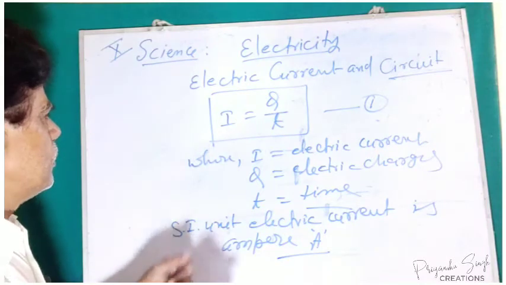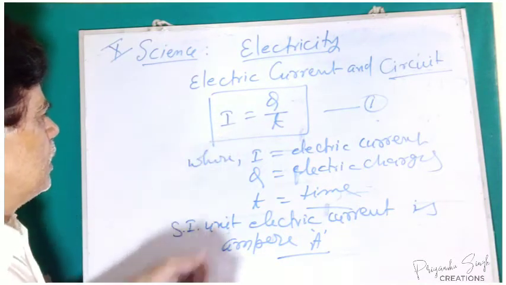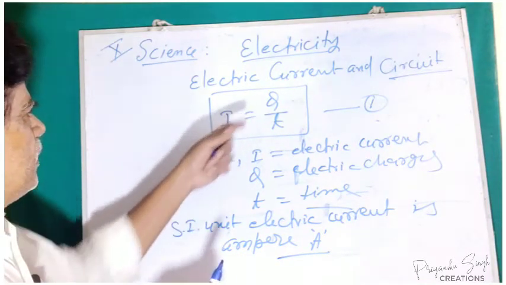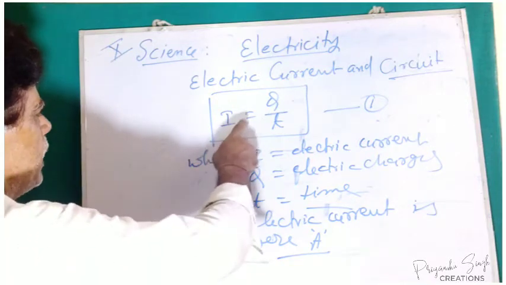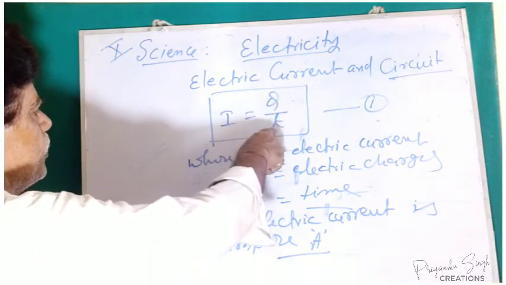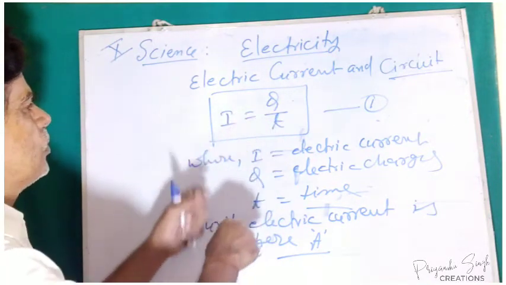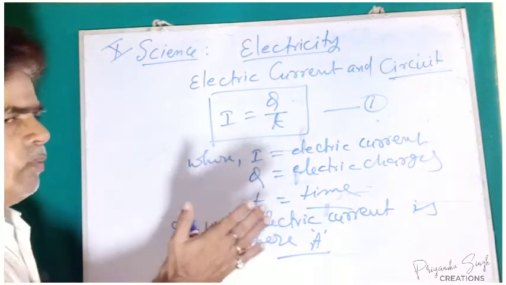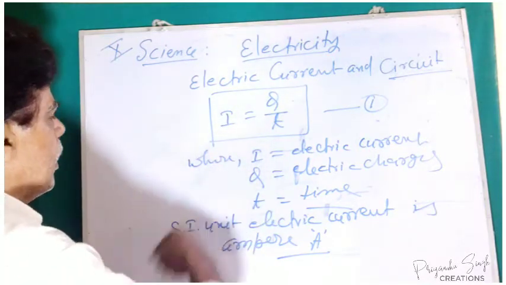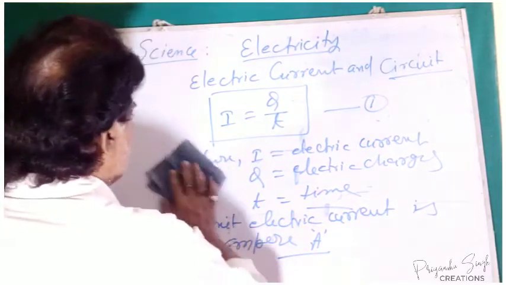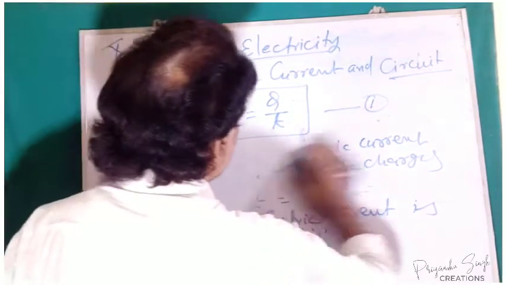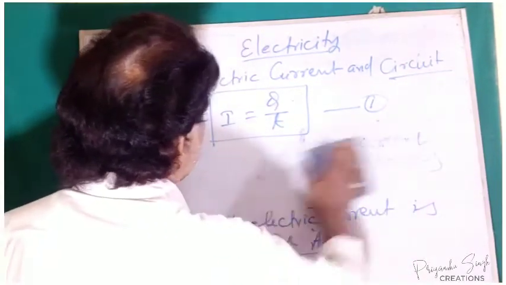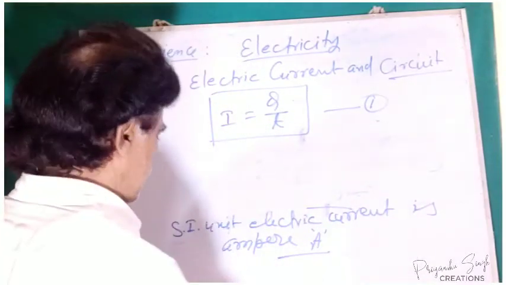How can we derive this? See here in this equation, if the SI unit of charge and SI unit of time be put here, we get the SI unit of electric current.